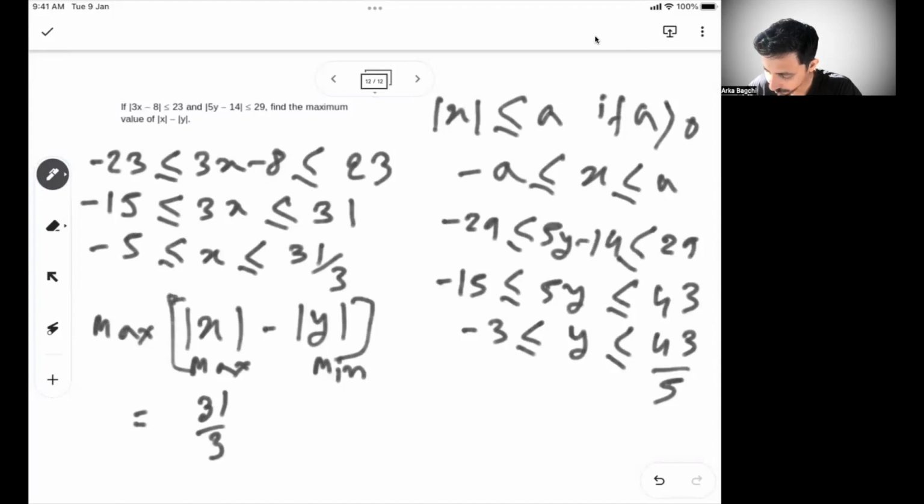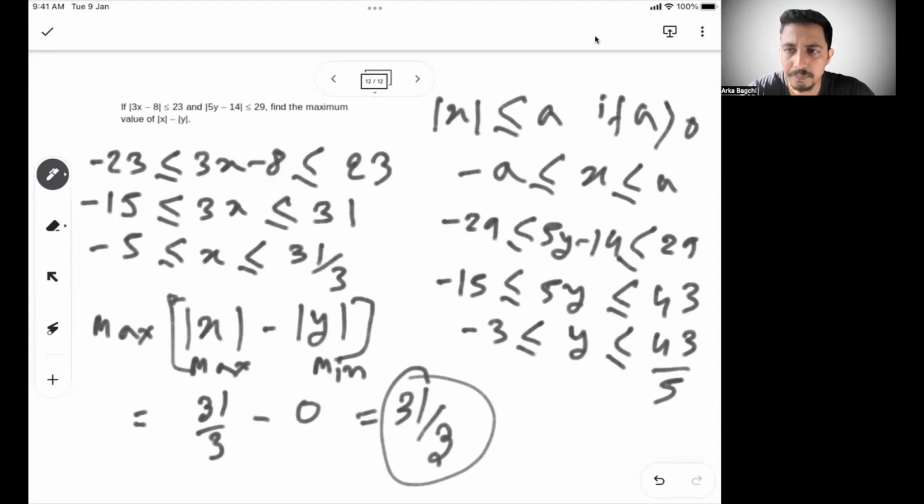And mod y, see, mod y would be maximum at 43 by 5, but mod y will be minimum at 0, because mod y is never less than 0. Even if you take y value minus 2, mod y gives you 2. But if you take y value 0, mod y will give you 0. So mod y minimum value will be 0. So your answer will be 31 by 3. This is the maximum value.